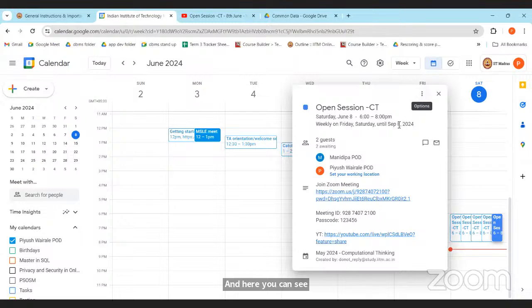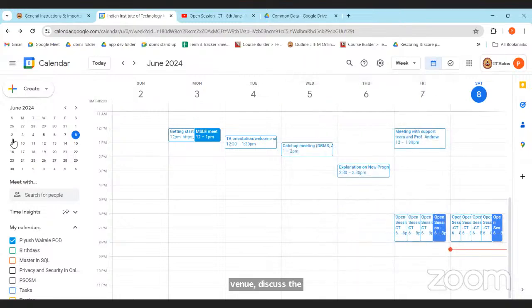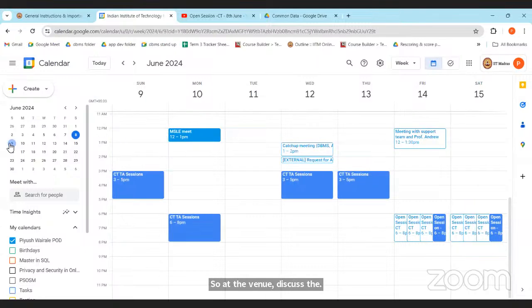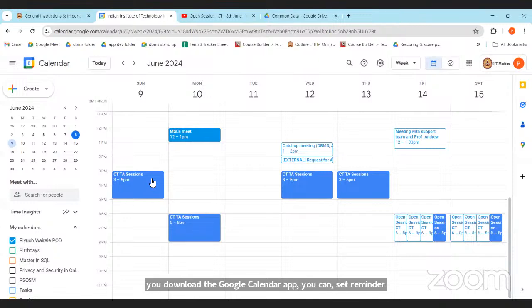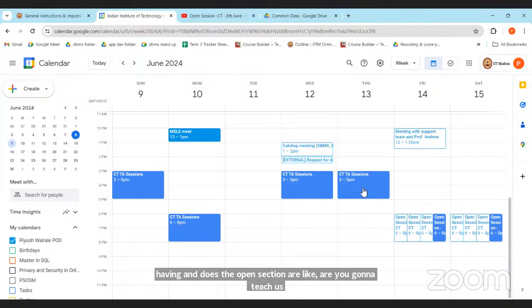Right, before the sessions are scheduled, for the doubts we are having, sir, in the open session, are you going to teach us? Yes, open session means Friday we will summarize the content, Saturday practice assignment questions, so everything will be covered. And in the TA session, graded assignment questions, sir? Graded assignment questions we cannot discuss before the deadline. If you have any issue in a graded assignment after the deadline, you can discuss it in any TA session, okay, after the deadline.